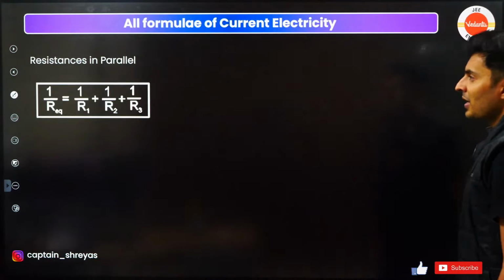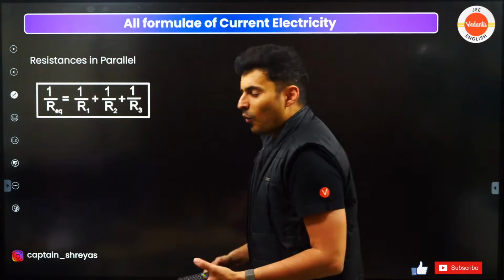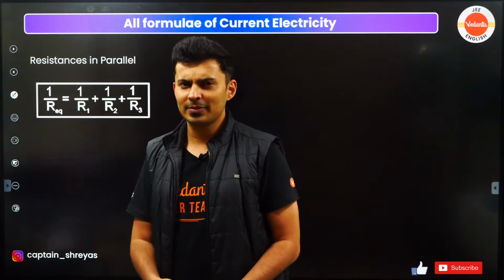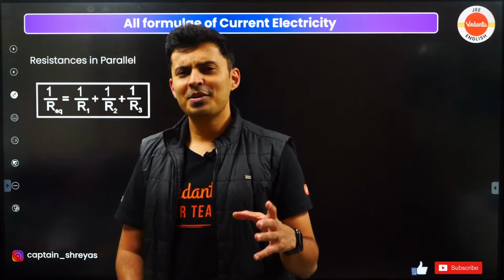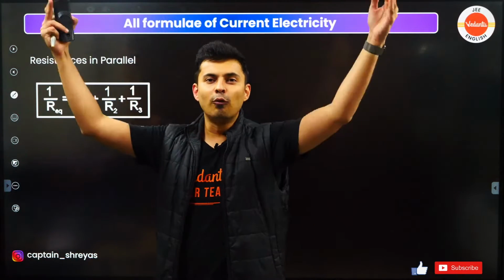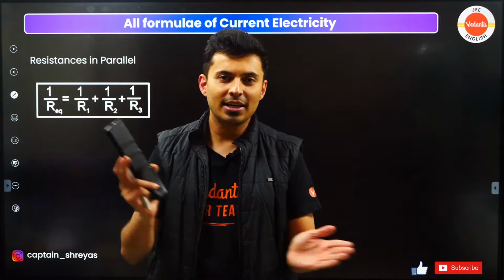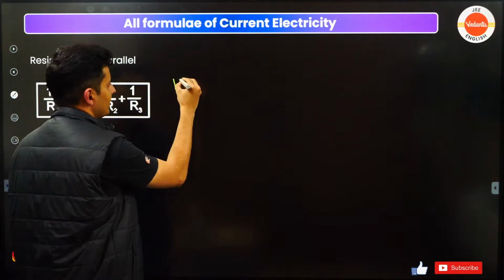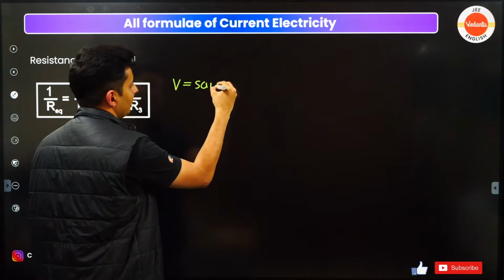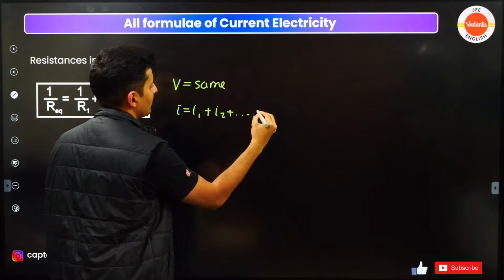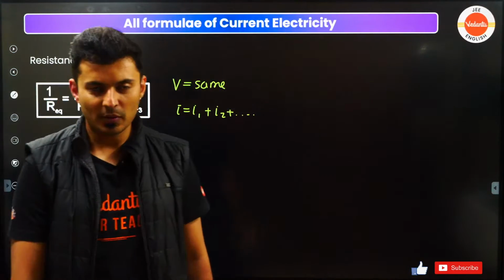Hello Imran. In case of resistors in parallel, 1 by R1 plus 1 by R2 plus 1 by R3 is the 1 by R equivalent. So tell me, in parallel, what is same and what is not same? In parallel circuits, the voltages are same, currents are distributed. So in parallel circuits, it's the voltage which is same and the current gets distributed as I1 plus I2, and so on and so forth. Currents are distributed, correct?